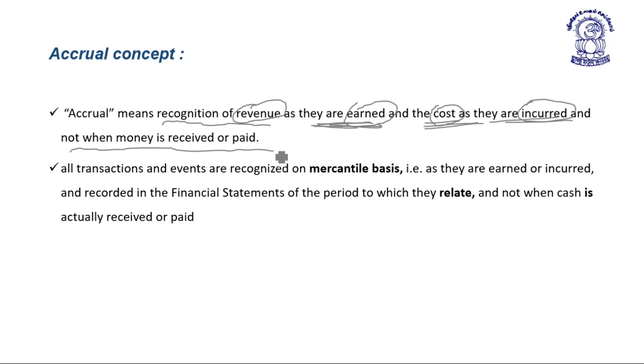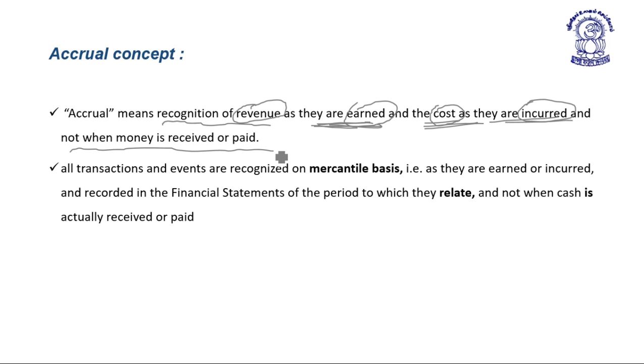So as per the accrual system of accounting, revenue is recognized as and when it is earned and is not required to be recorded when the money is received. In a similar way, cost is recognized when it is incurred and not required to be recorded at the time of payment.